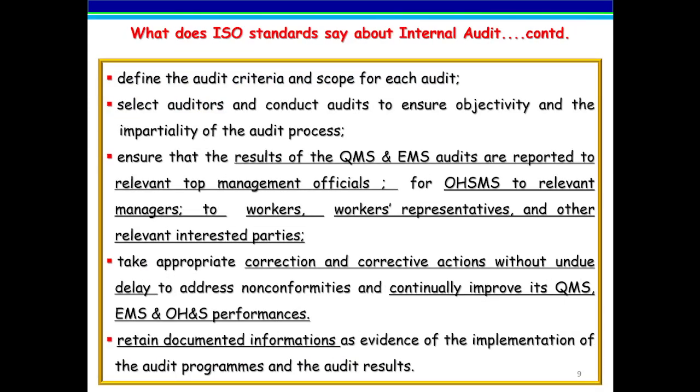Only qualified ISO internal auditors should conduct internal audits, and the results of QMS and EMS audits are reported to the relevant top management. For occupational health and safety management systems, results are also to be conveyed to relevant managers, workers, representatives and other interested parties. Take appropriate correction and corrective actions to address the audit findings early. Retain all the related internal audit documents and reports.